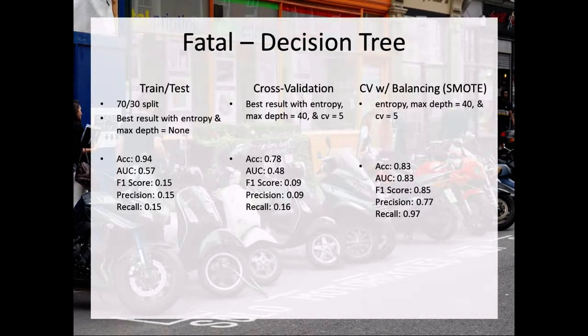So looking at some of the different machine learning methods for the fatal class, decision trees first. So not very good performance here for either the training test or cross-validation. We got an F1 score of 15 versus 9 for cross-validation, but we did get an 85 F1 score when we balanced the data, but I'm not very trusting of that, which you'll see why in a second.